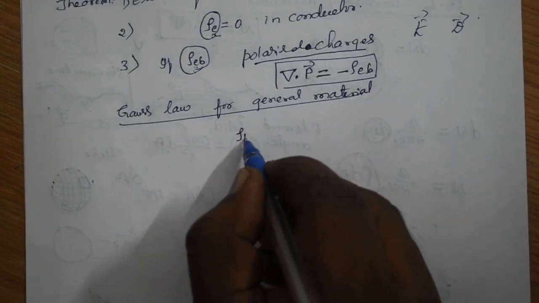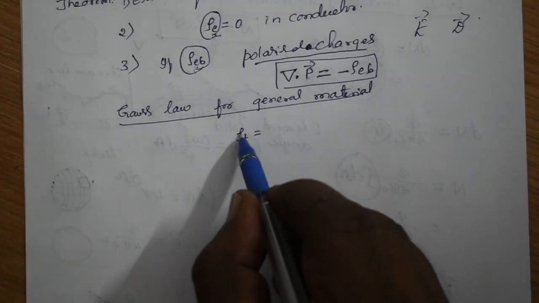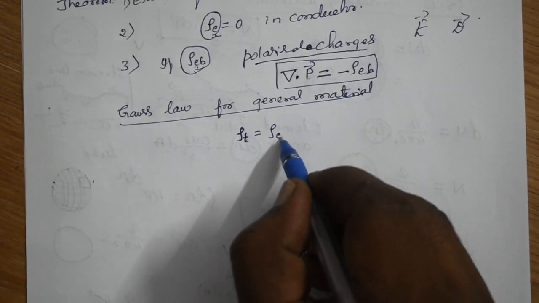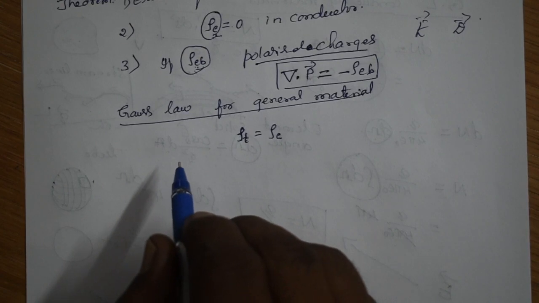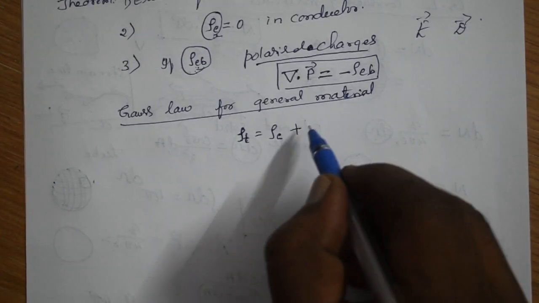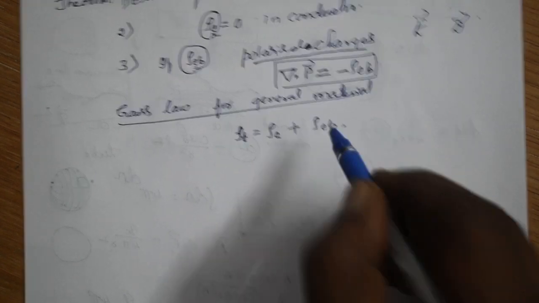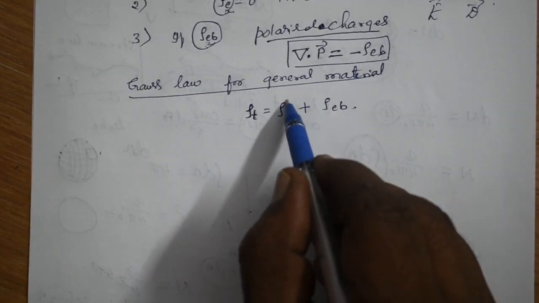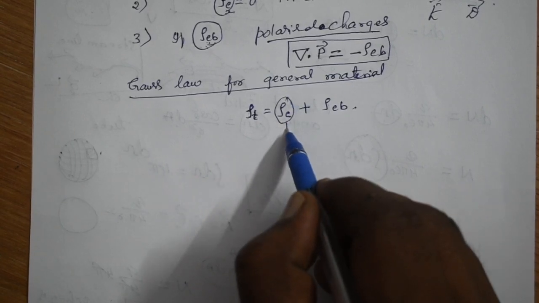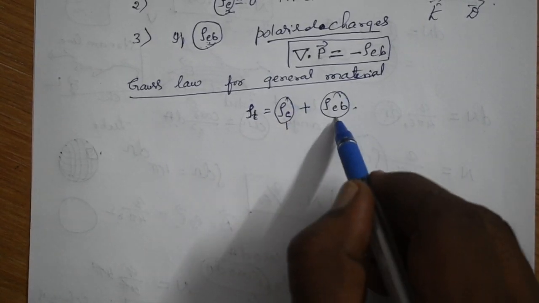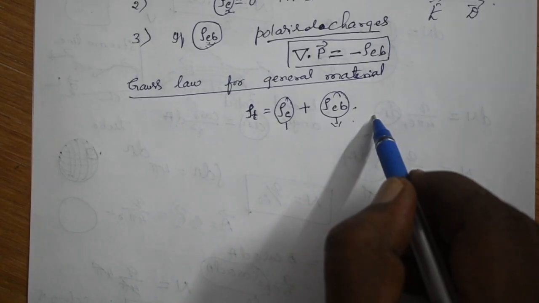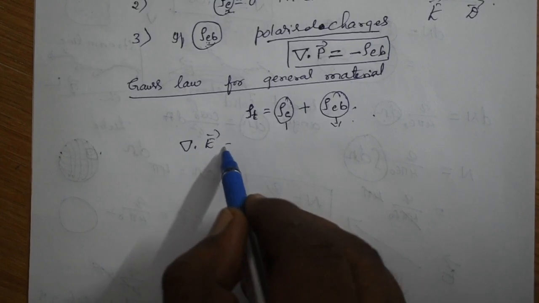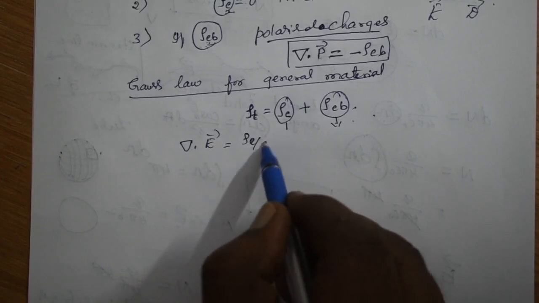Therefore, there will be rho T, meaning total density. Rho T, the total density, is equal to the density of free charges plus the density of polarized charges, meaning bounded charges. Here rho E is the density of free charges and rho EB means the density of bounded charges. Now as you know, Gauss law is given by del dot E is equal to rho E by epsilon naught.